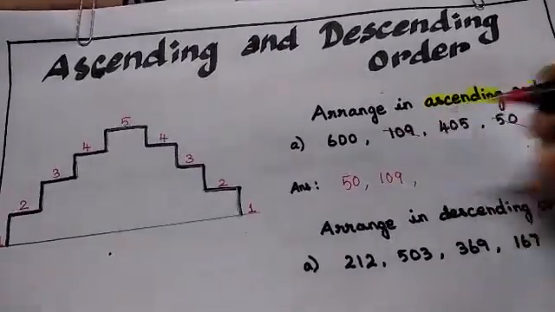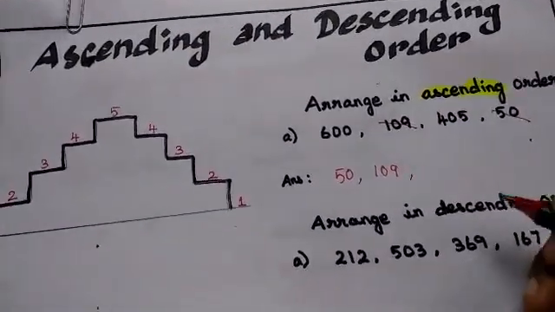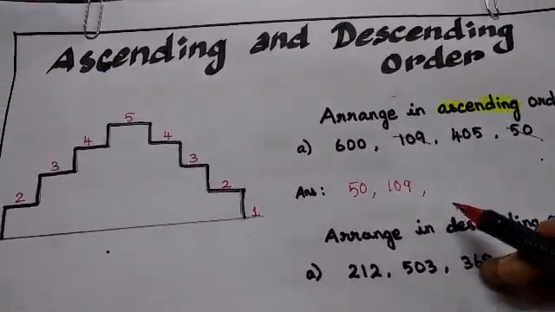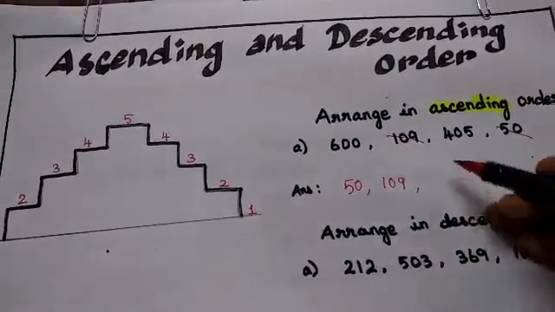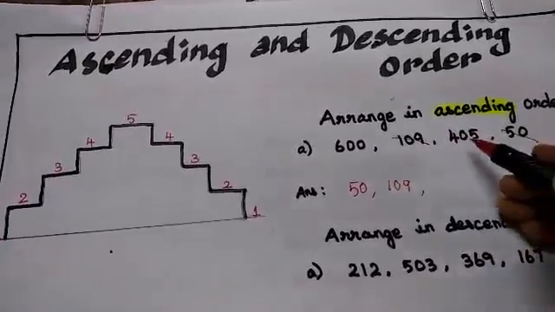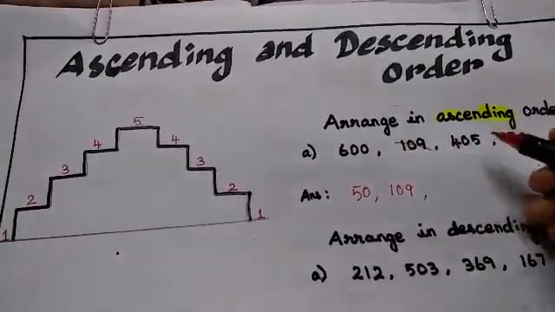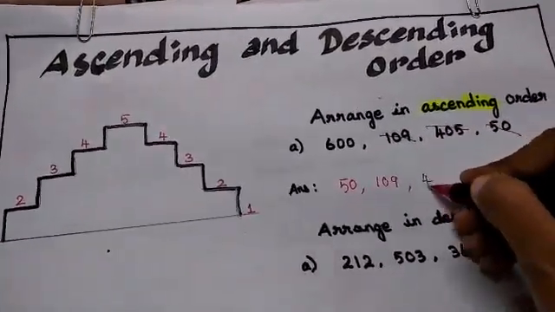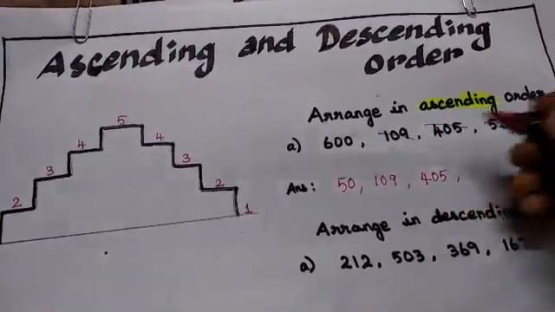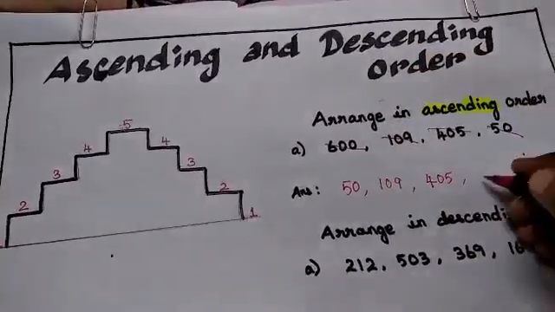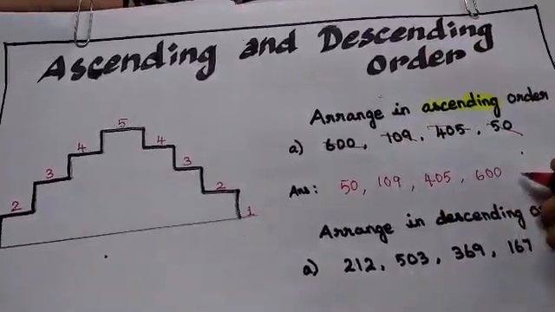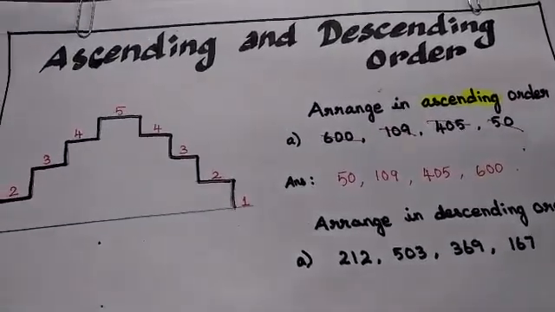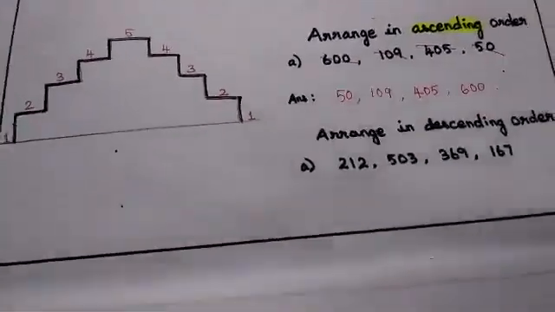You can score out like this also, so it will be easy for you to see which numbers remain. Only 2 numbers are remaining, 405 and 600. 4 is smaller than 6, so I am taking 405, and finally 600. Wow, we have completed one sum, isn't it? We identified the ascending order and finished.